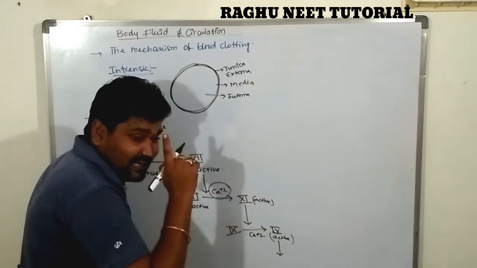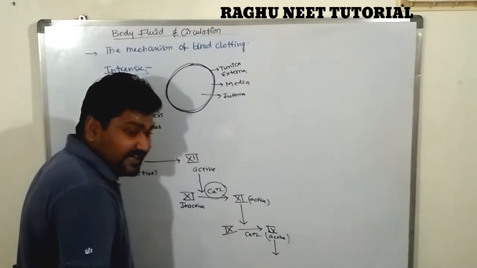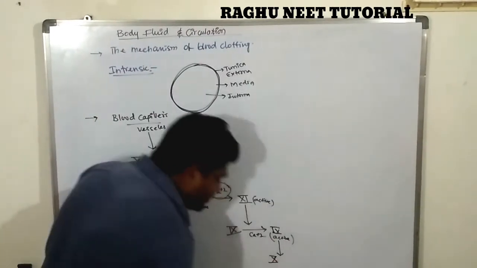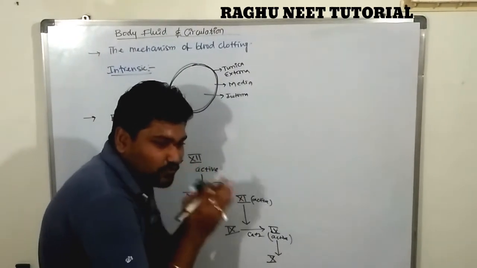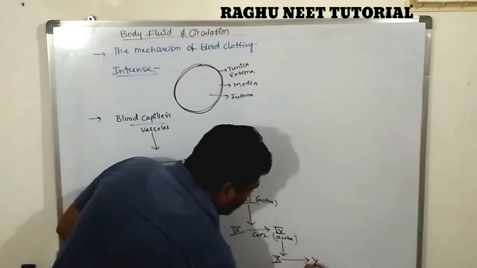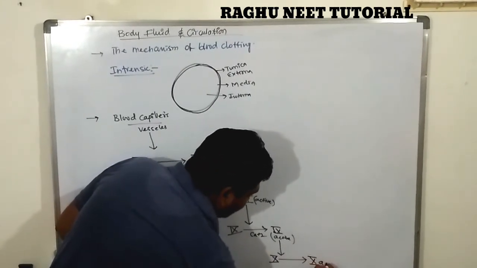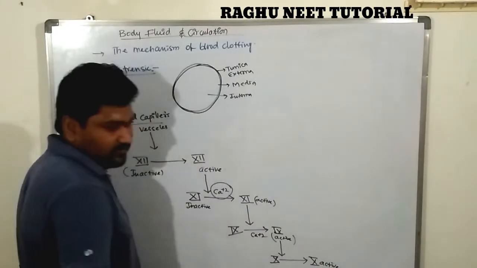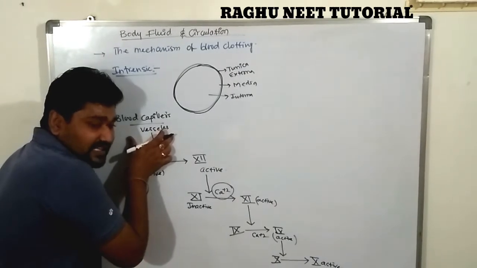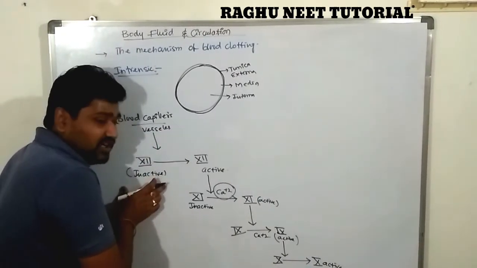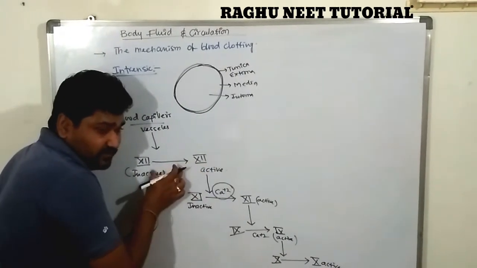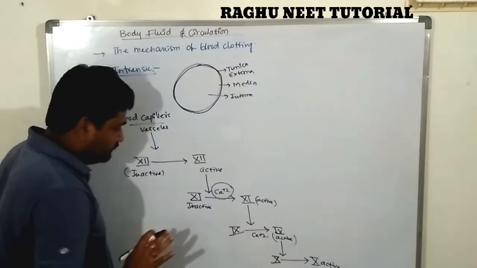This active 11 factor and active 9 factor activate the 10th factor. The 10th factor is known as the Stewart factor. So this 10th factor converts into 10th active factor. Are you clear? So in this mechanism, the blood capillaries will be ruptured, and the ruptured blood vessels stimulate factor number 12. Factor number 12 converts into active 12 by itself, with no involvement of any other factor. So, the next one.